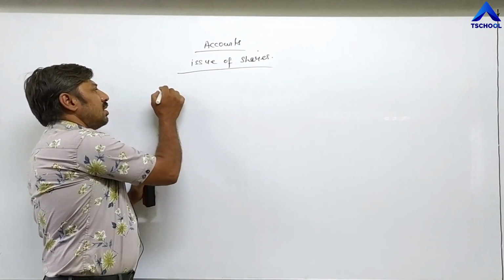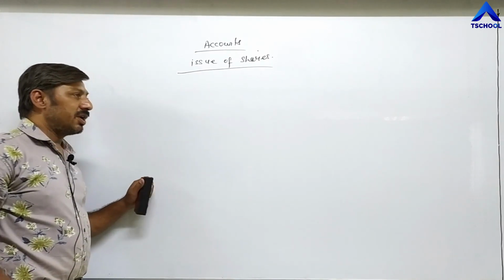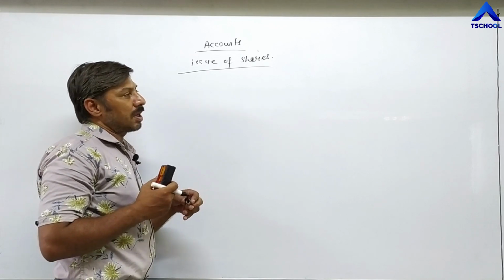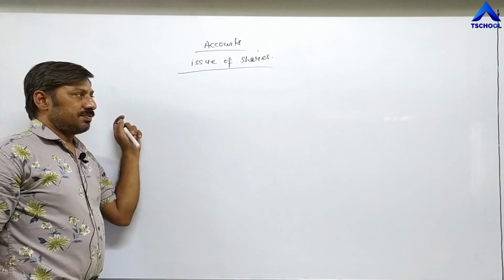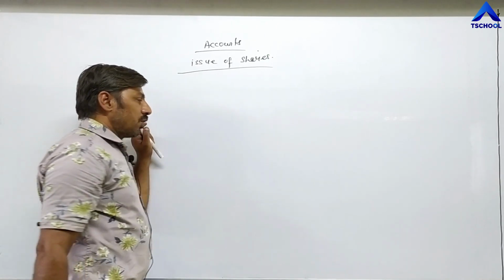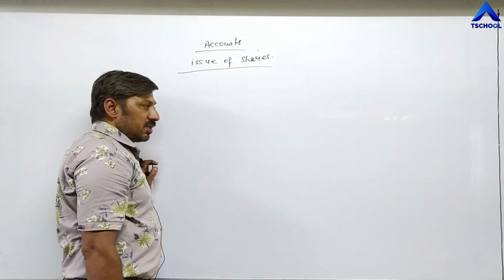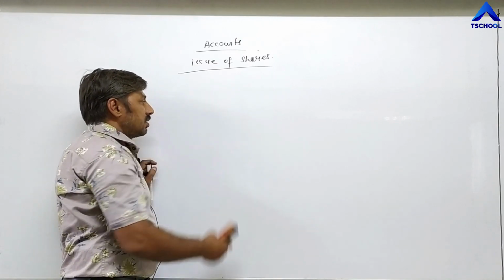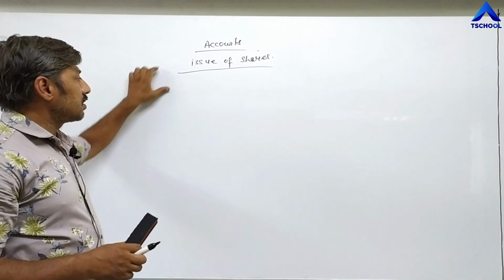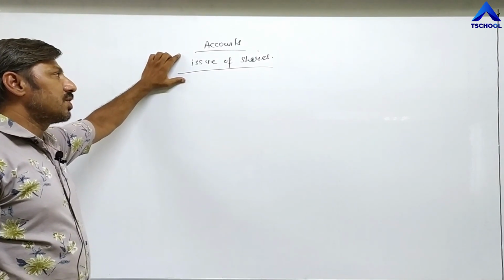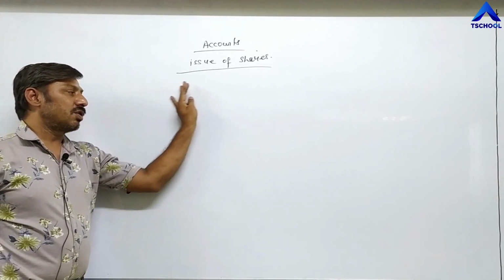First of all, in short, what are the different types of shares? We have already done in 11th standard: authorized capital, issued capital, subscribed capital, called up capital, paid up capital, unpaid capital. Then we also know what is forfeiture of share. The person who is not able to pay installments on shares, their shares are forfeited, and whatever money they had paid is not to be returned by the company. That is called forfeiture of share. So almost we know, but now I am trying to touch only those concepts which are related with your practical question.